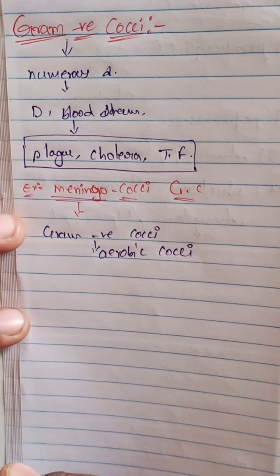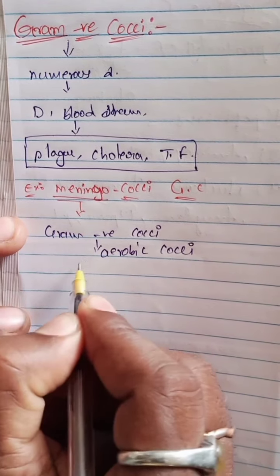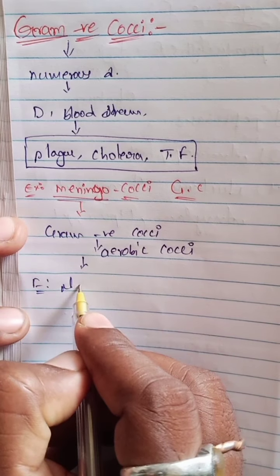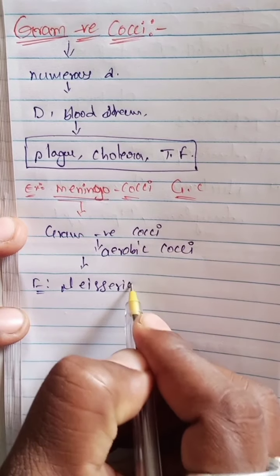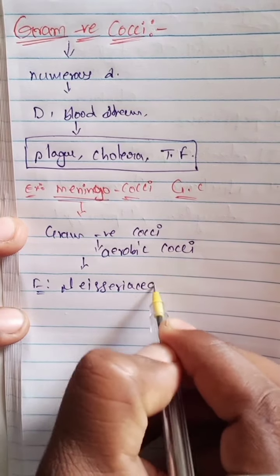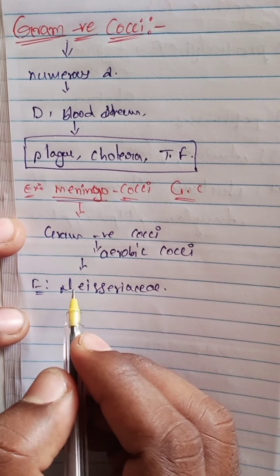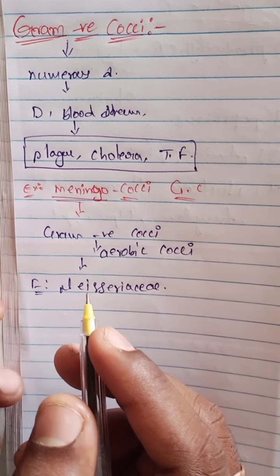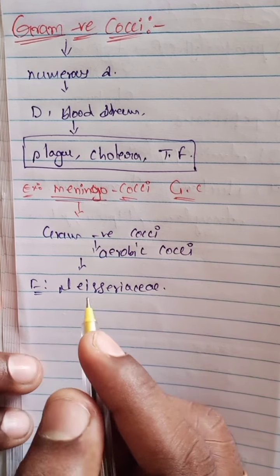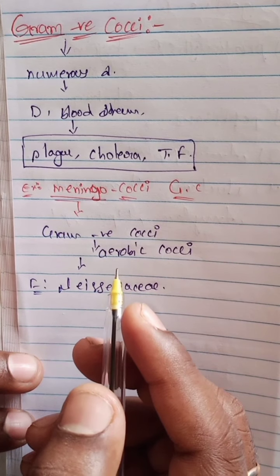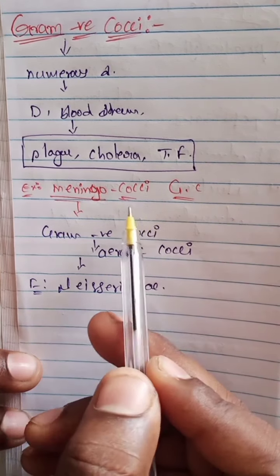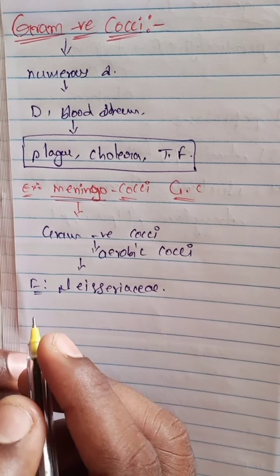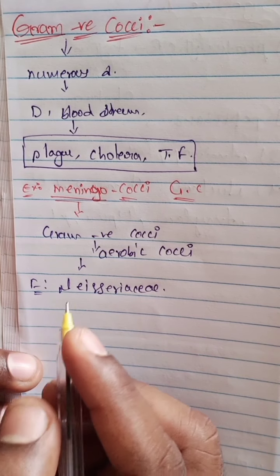And what is the family of these gram-negative cocci? The family is Neisseria. Neisseria meningococci, Neisseria gonococci, the Neisseria family. Many different types of diseases are caused by meningococci.